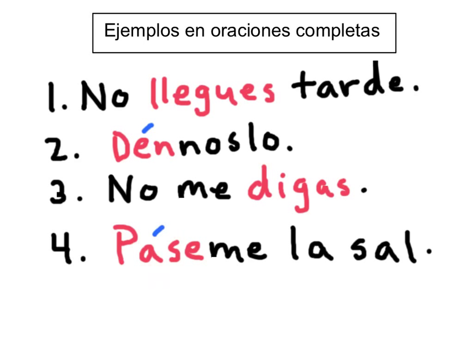So estos son algunos ejemplos en oraciones completas. Y ahora sabes formar las conjugaciones de los mandatos de tú negativo, usted, nosotros y ustedes.